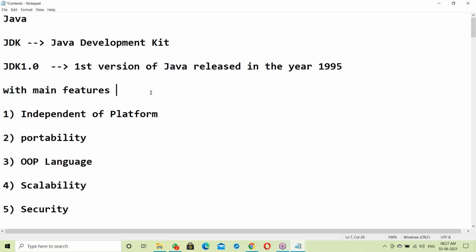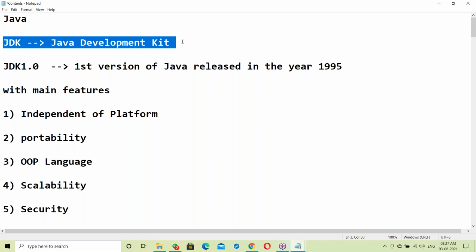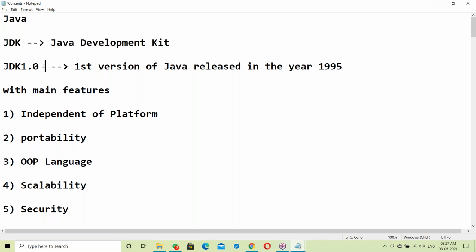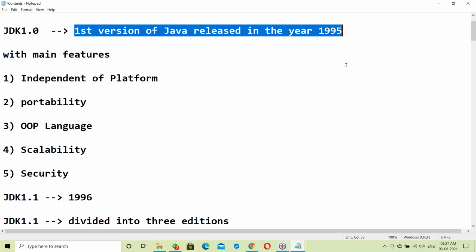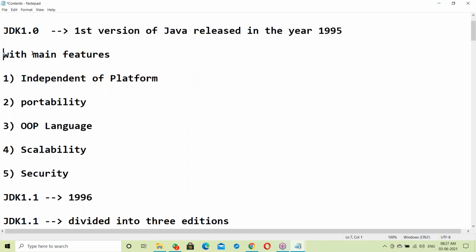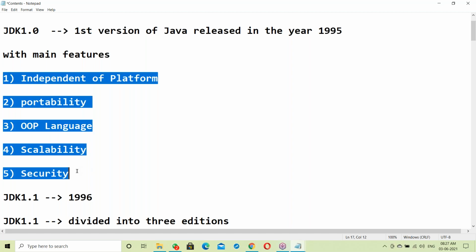So let us start the actual session. Java JDK, Java Development Kit. The first version, JDK 1.0, was released in the year 1995, with these main features: independence of platform, portability, web language, scalability, and security. These are the main features of Java.